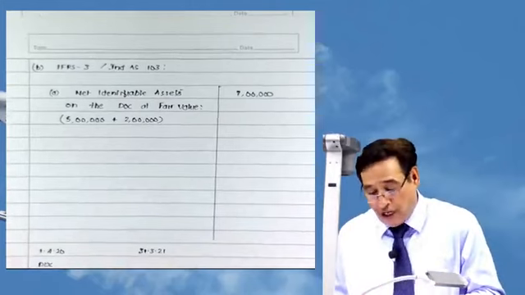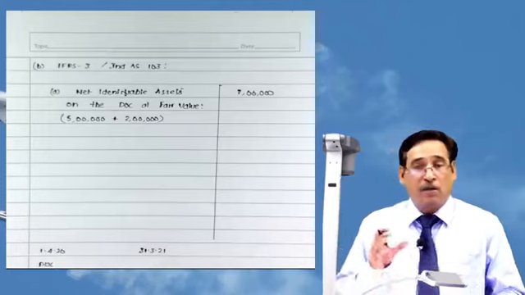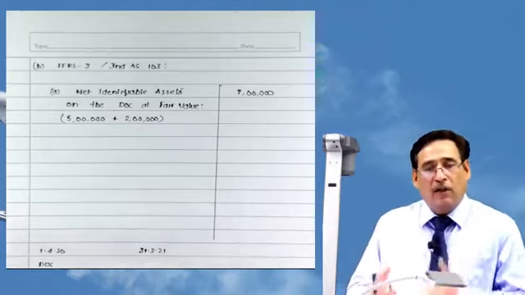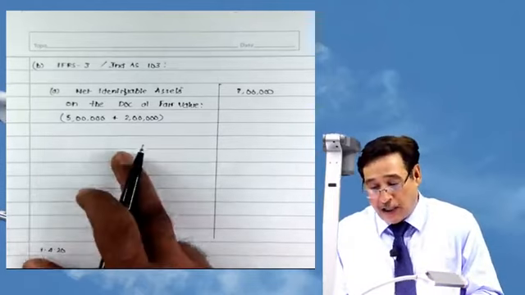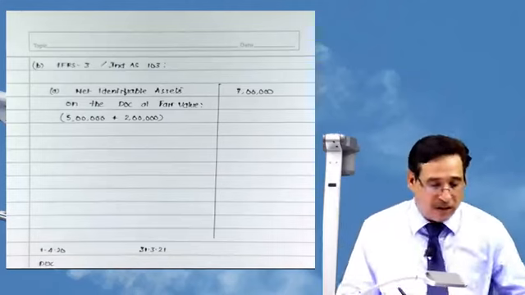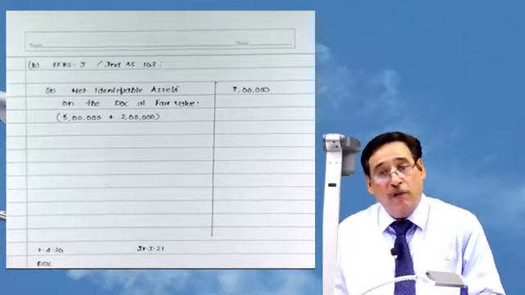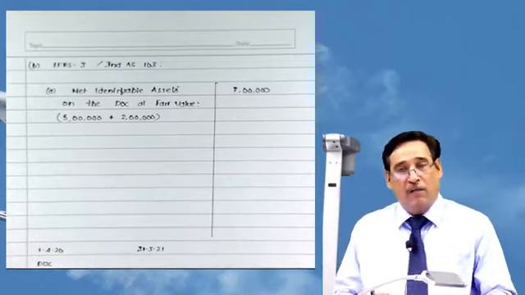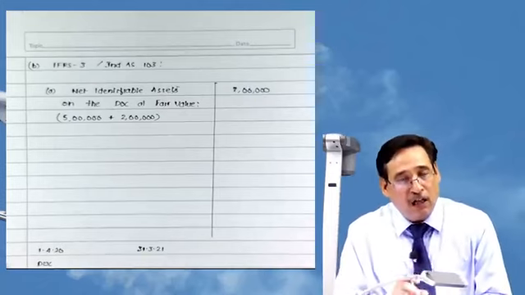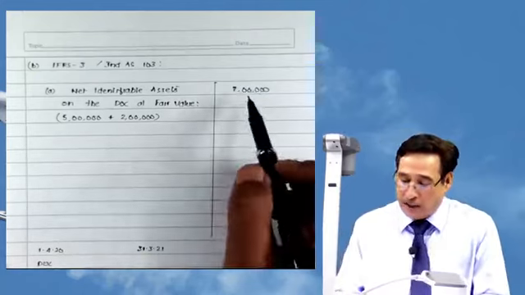And, unfortunately, very sorry to state that, even some good professional bodies carrying their modules are not adopting this way of computing the goodwill or capital reserve. In fact, they are still moving with the traditional approach. So we need to be very careful that at this level we are dealing with IFRS. We need to understand each and every concept against the backdrop of IFRS 3. So 7 lakh.